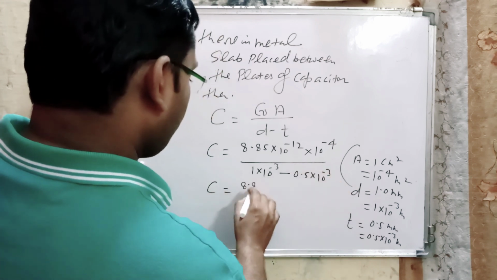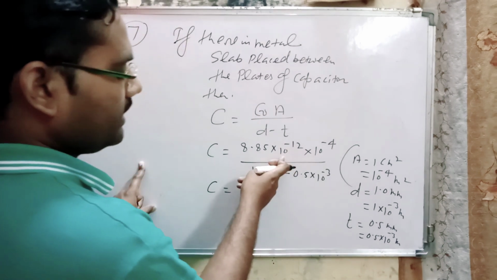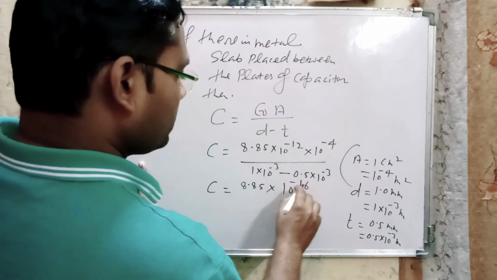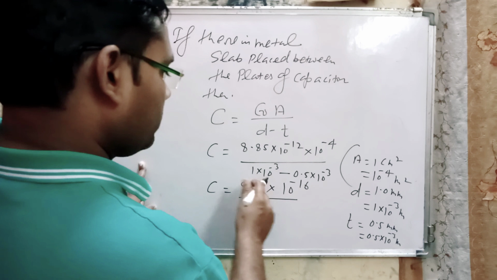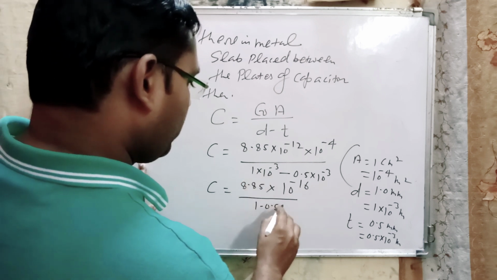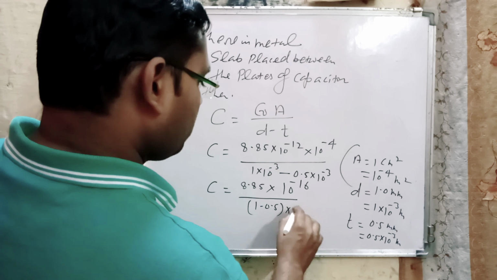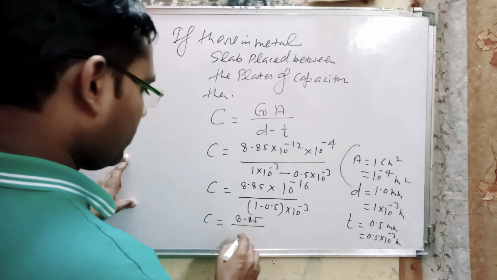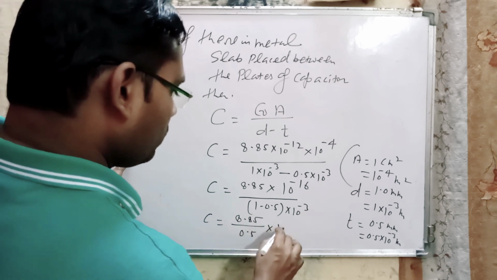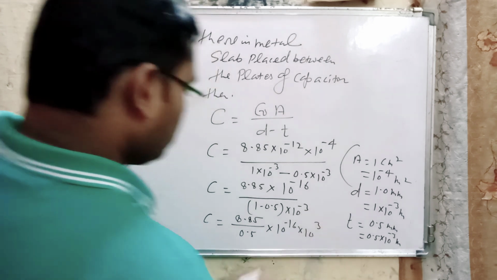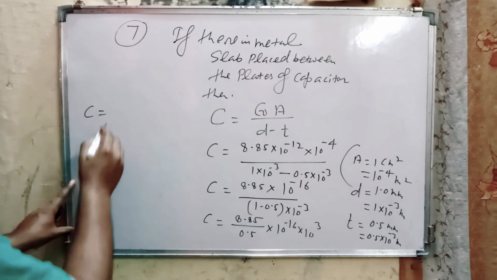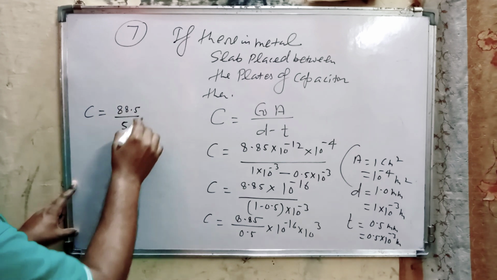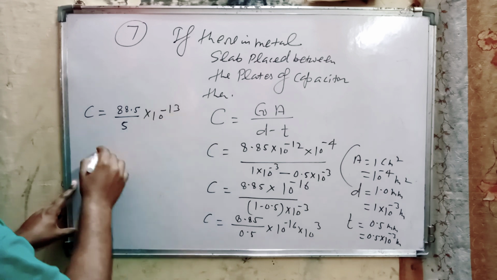So now here 8.85 into 10 to the power minus 12 and 10 to the power minus 4, that means 10 to the power minus 16, and here 1 minus 0.5 into 10 to the power minus 3. Now here C is equal to 8.85 into 10 to the power minus 16 into 10 to the power 3 divided by 0.5. Then here C is equal to 88.5 by 5 into 10 to the power minus 13.